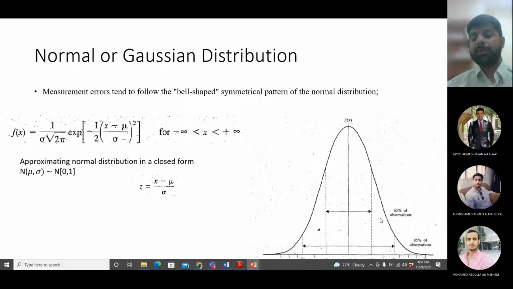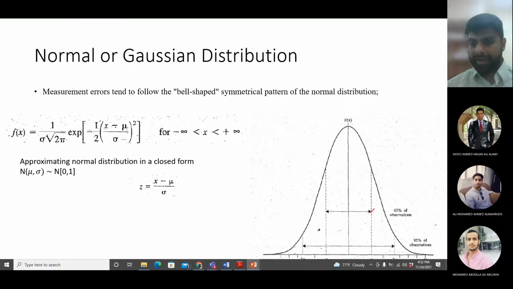Now you can see the bell-shaped curve on the right-hand side here. In this bell-shaped curve, there are two ranges which are shown, which will become important later on. Not now. Towards the end of the topic, I will refer to it again. But since it is shown here, I want to tell you what it is showing. The mean is in the middle, right? So this point represents the expected or average value of x. Now in this average value, if you add a standard deviation and subtract a standard deviation, I'm doing this.